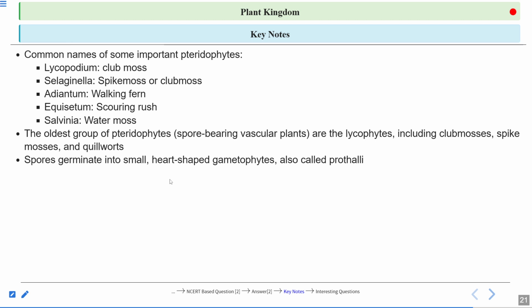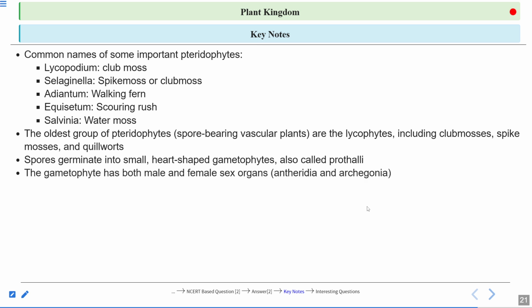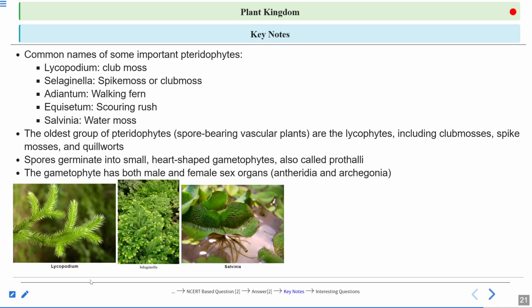The spore germinates into a small heart-shaped gametophyte, also called prothalli or prothallus. The gametophyte has both the male and female sex organs, antheridia and archegonia. And these are some of the figures of Lycopodium, Selaginella, and Salvinia, the aquatic fern.